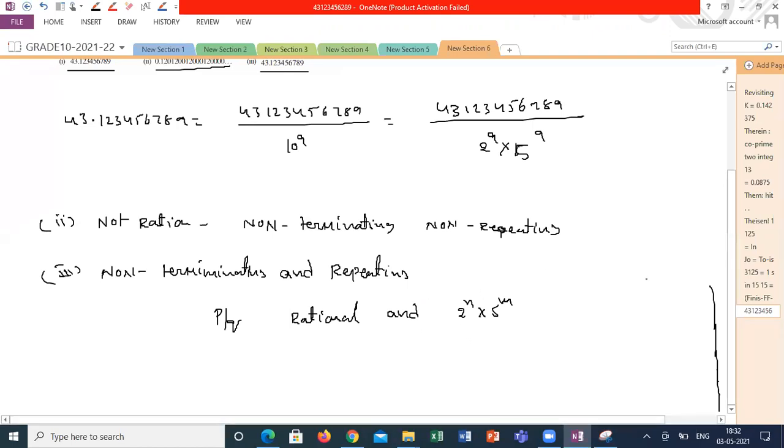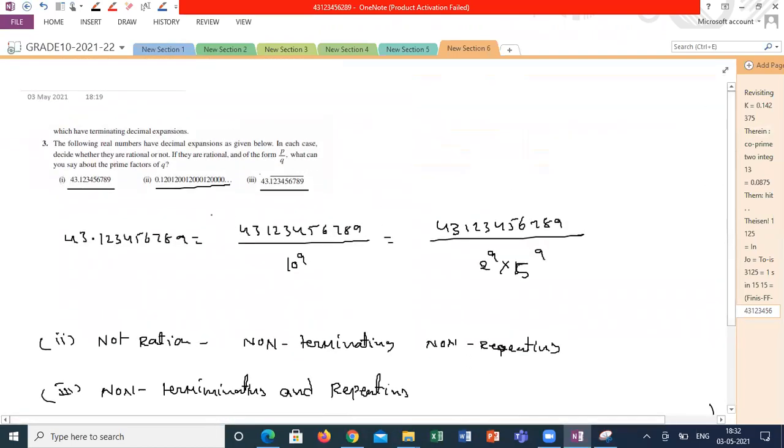So here, the question is given in the form of non-terminating but repeating. Non-terminating and repeating is also a rational number, but the denominator is not made of 2 and 5 powers. Got it what I'm saying? So other than 2 and 5, if any other factor occurs in the denominator, it is non-terminating and repeating.